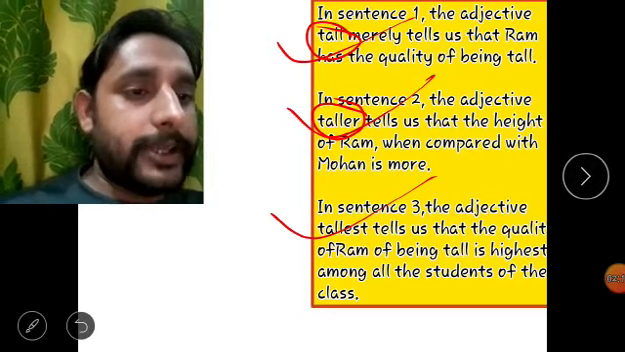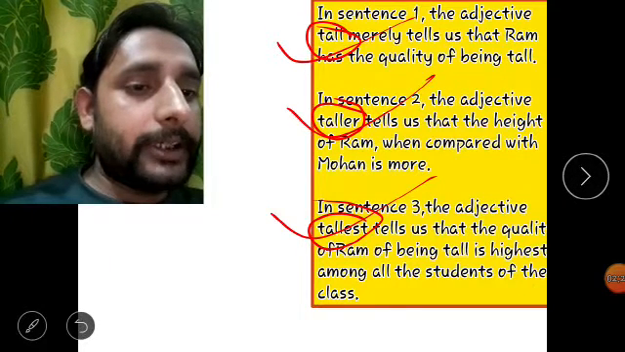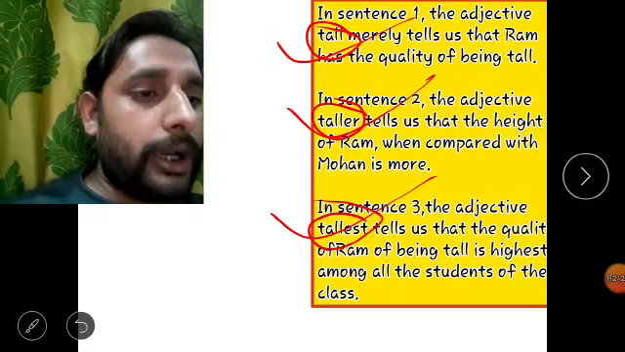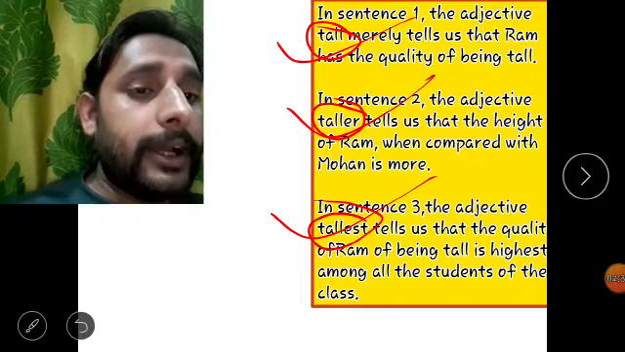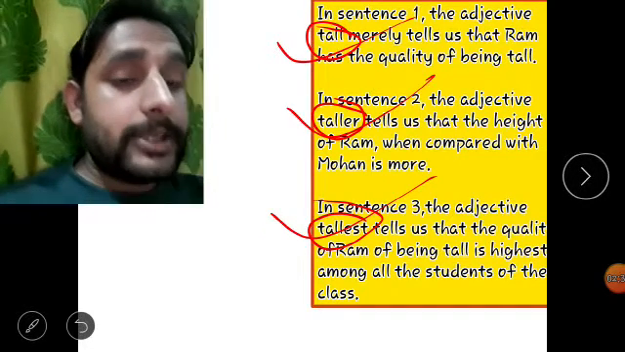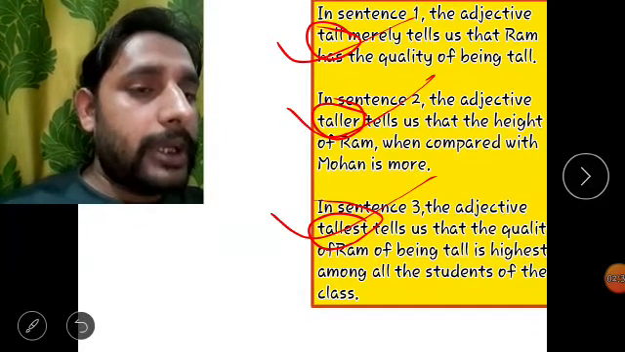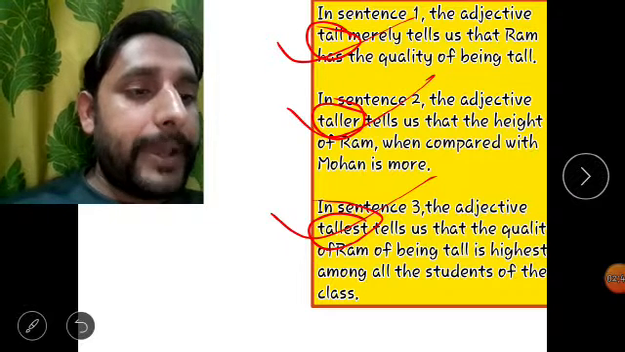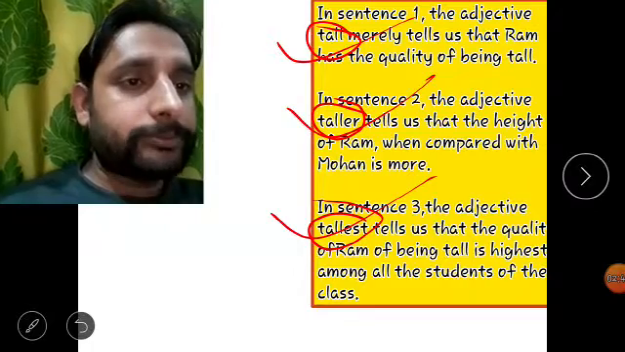In the third sentence, the adjective tallest tells us that the quality of Ram of being tall is highest among all the students of the class. Means the third sentence is Ram is the tallest boy. Means the quality of Ram of being tall is the best among all the students of the class.